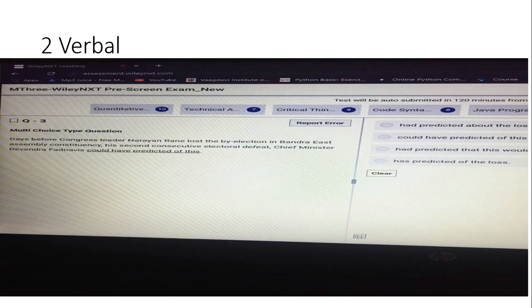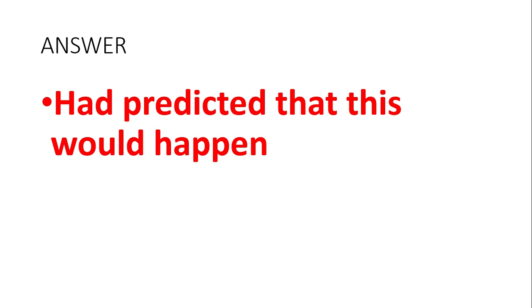Verbal question 2. The question is, days before Congress leader Narayan Rane lost the by-election in Bandra East Assembly constituency, his second constituency electoral defeat, Chief Minister Devendra could have predicted this. You want to give the correct meaning for this underlined sentence, or the similar meaning for this underlined sentence. The answer for this question is had predicted thus that this could happen. This is the answer for this question.